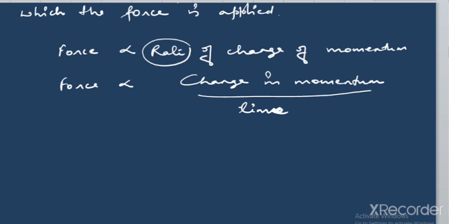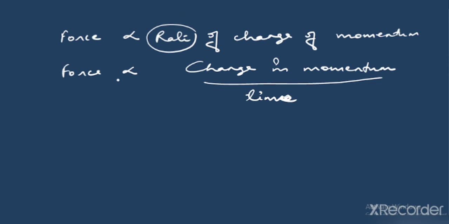You must understand that whenever we are talking about the word rate, it is always considered with respect to time. So force is directly proportional to change in momentum upon time, because we are talking in terms of rate. Rate always is with respect to time. Okay, so here you can just write it in the form like this.